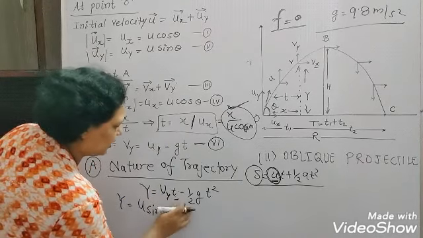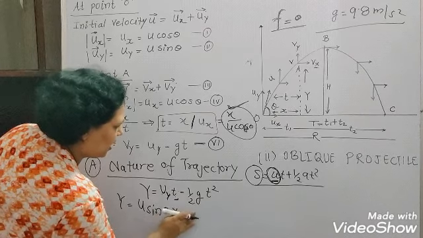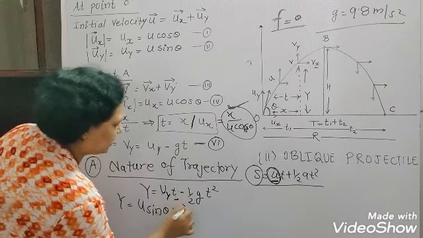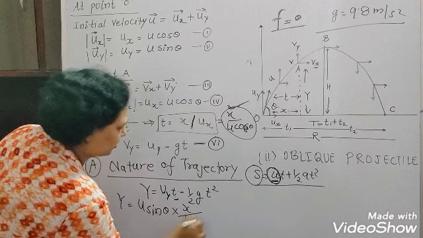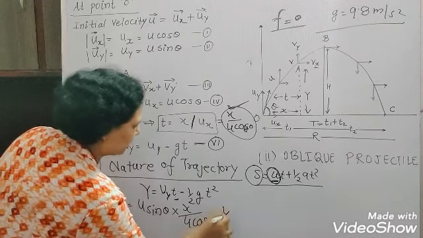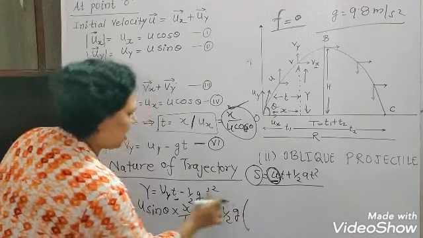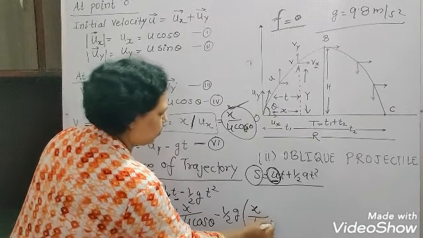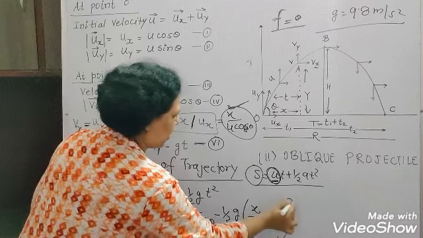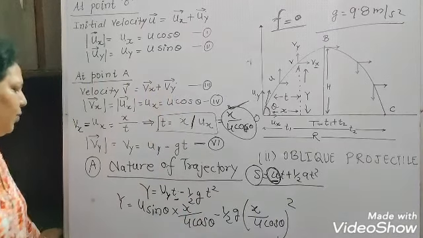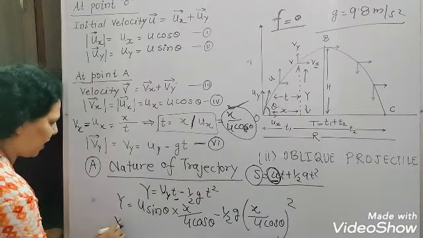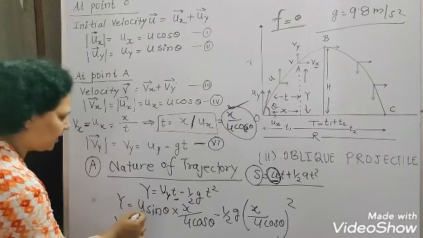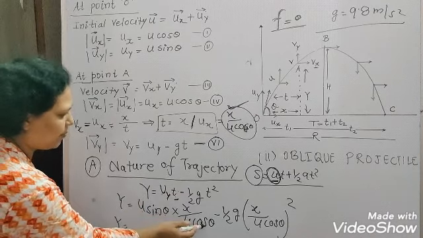In place of t, I am writing x upon U cos theta, minus half g, again in place of t, x upon U cos theta, squared. Now you will see that y is U sin theta upon cos theta.